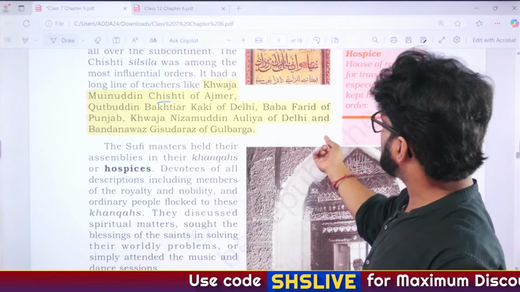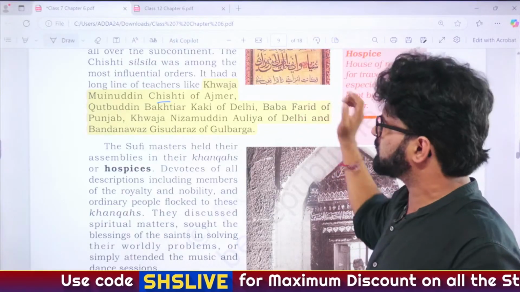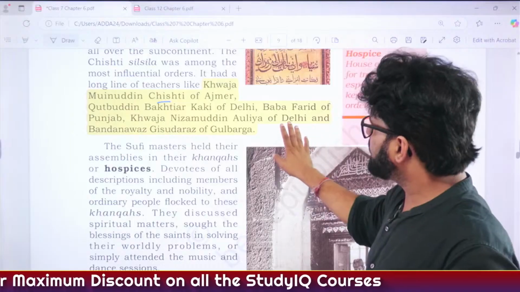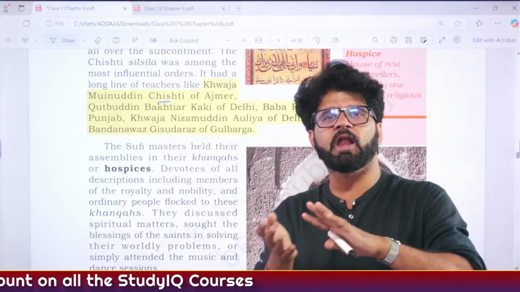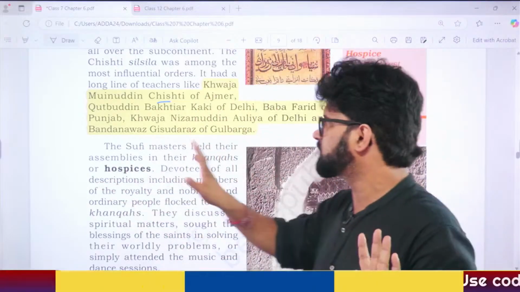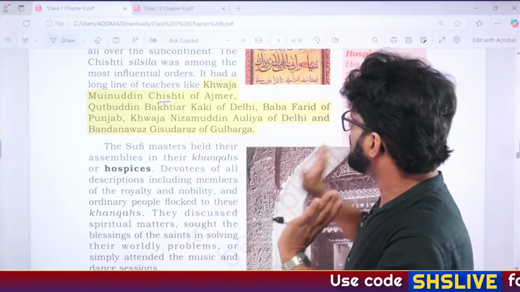So please remember these names, and again these names will come later on also. Baba Farid, you will not forget him because we have talked about Khokhars a lot. Nizamuddin Auliya of Delhi, again you will not forget because he will have issues with Ghiyasuddin Tughlaq and he will take some Sultan etc. titles. We'll see that. Fine. Gesu Daraz of Gulbarga, just remember the name.